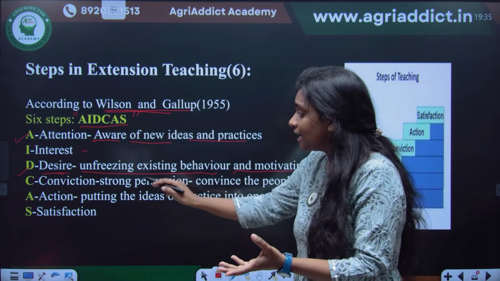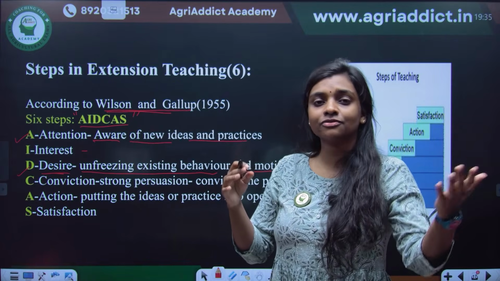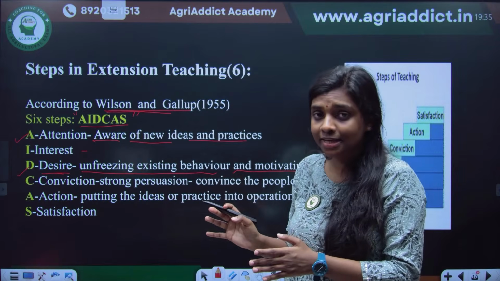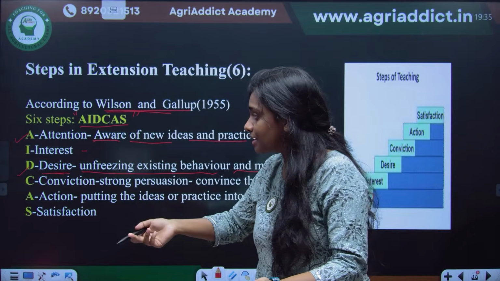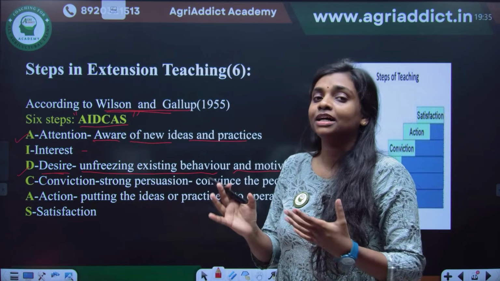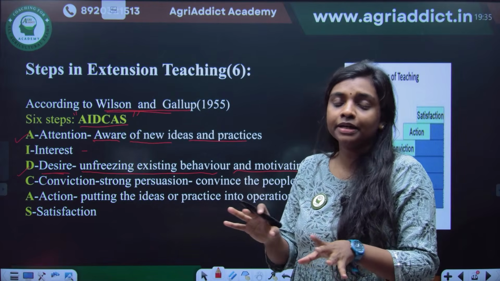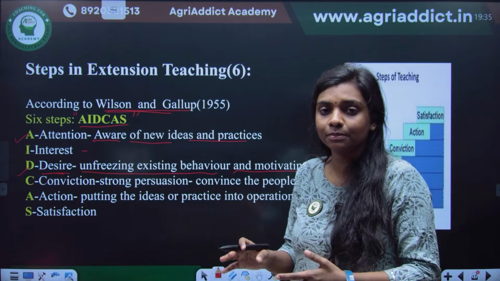They might say, no, my father and my father's father were farming the same variety only, I cannot change that. We first created attention and then interest. After that, we say, no, these are the advantages, you can just try it. Since your father's time very long years have already passed, you can try.